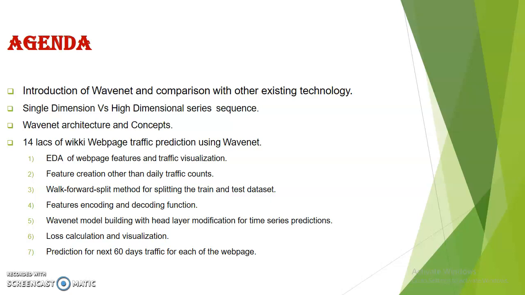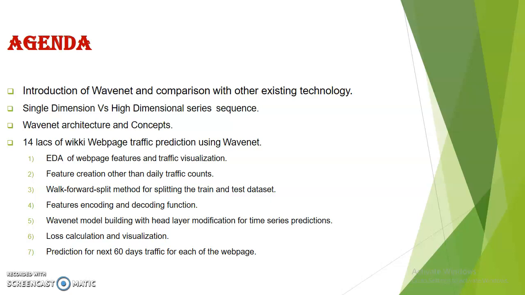The first one is EDA of web page features and traffic visualization. Here we will do all that EDA. I will show you how the data looks, what the features are, and what features we can visualize, like traffic. Coming to the second one, feature creation: what features other than daily traffic counts we can create. For example, holidays, weekdays, weekends, or seasonal ones like quarter, month end, month start. There are multiple features we can create, or if you want, we can give some other external features based on your desire.